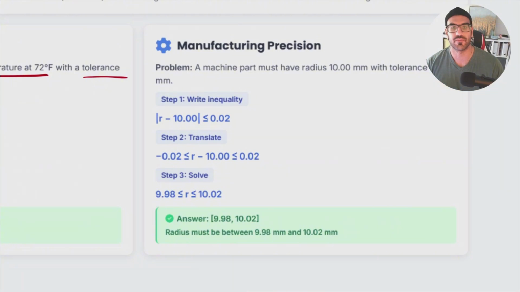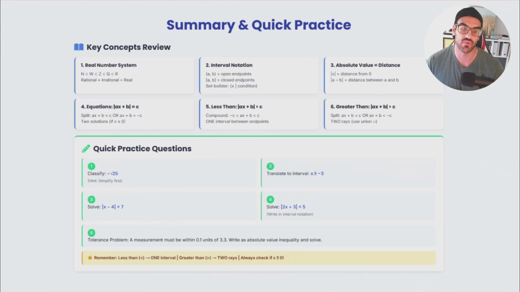Another example is manufacturing precision. It means that the machine part must have a radius of 10 millimeters with a tolerance of plus or minus 0.02. Again, we are going to solve this, and I have the range itself. In everything, I have a range.